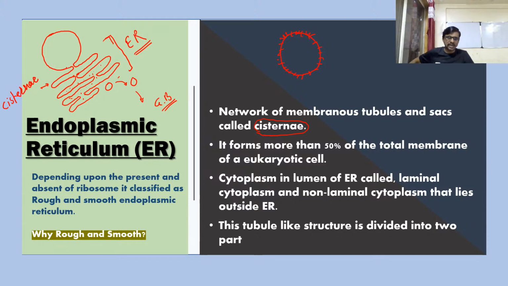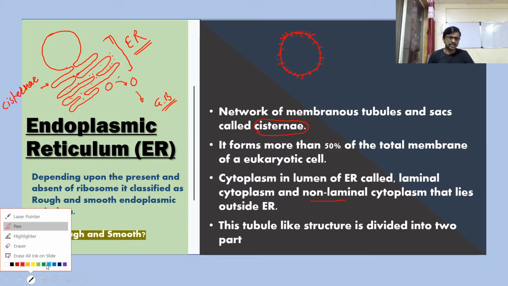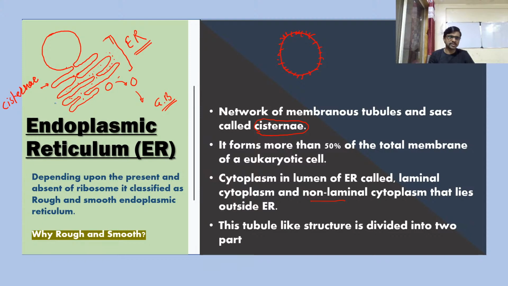The cytoplasm or liquid which is outside of the endoplasmic reticulum, we call non-luminal cytoplasm. I am drawing this type of cytoplasm in blue color. So this blue color shows non-luminal cytoplasm outside of the endoplasmic reticulum.